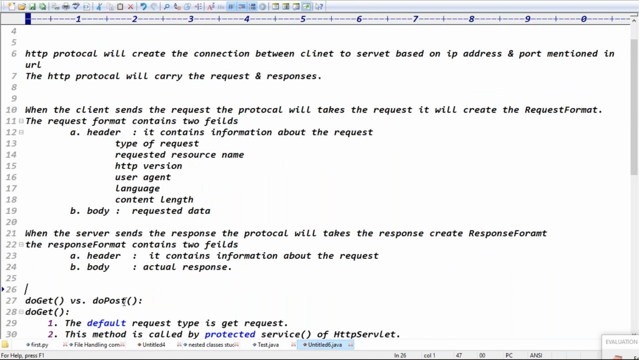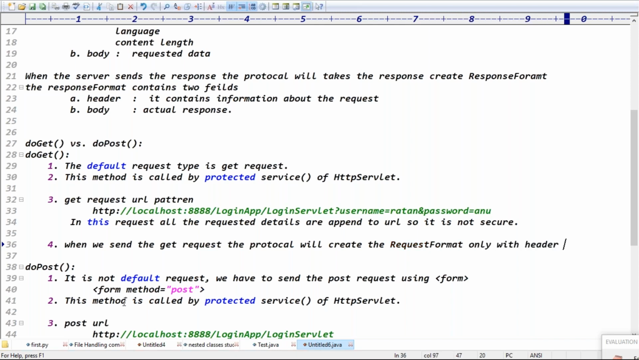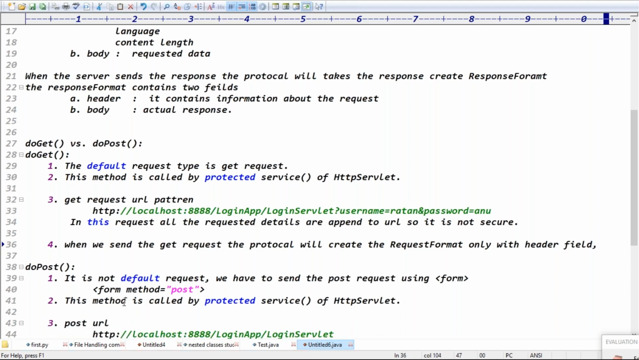Good. Now we'll come to the GET request, guys. Now I'm sending the GET request. When we send the GET request, who will take the request? The protocol, right? The protocol will create the request format. When you send the GET request, the protocol will create the request format only with header field, guys. Only with header field, right? Exactly.